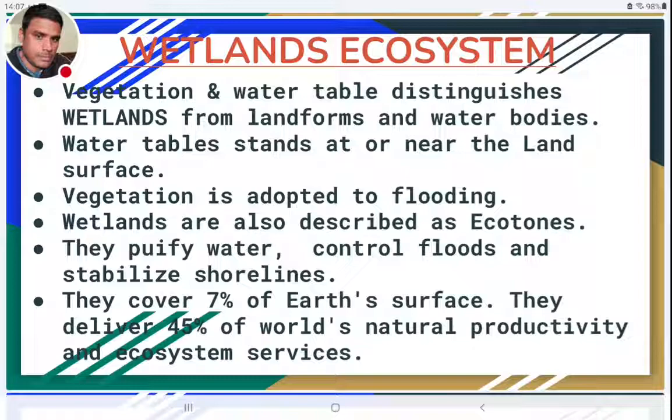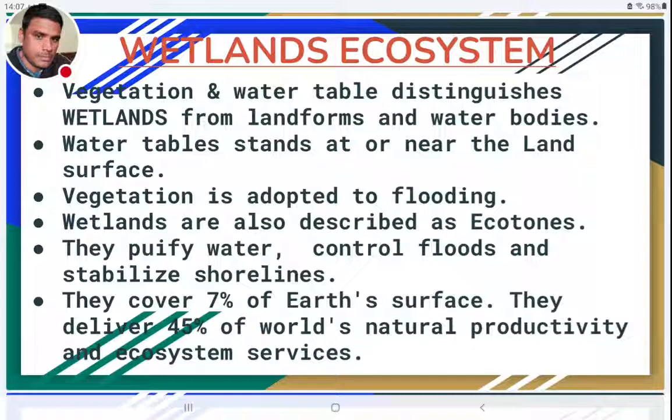First, the water table. In wetlands, the water table usually stands at or near the land surface.